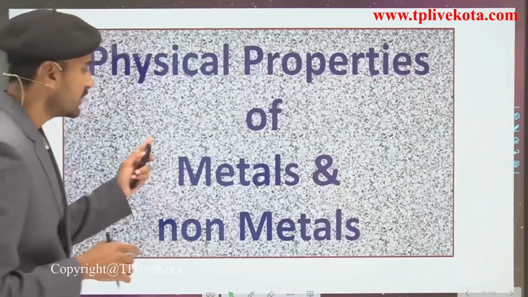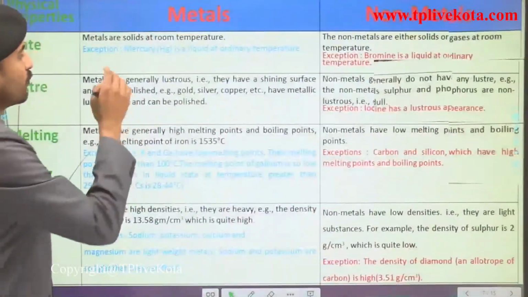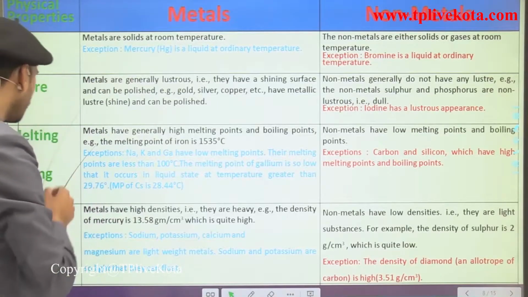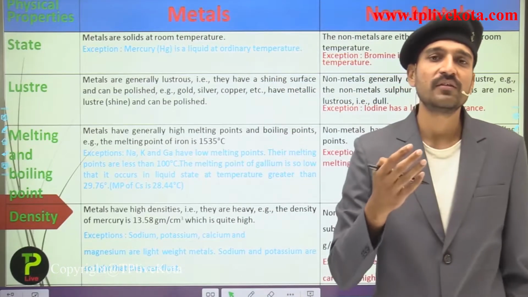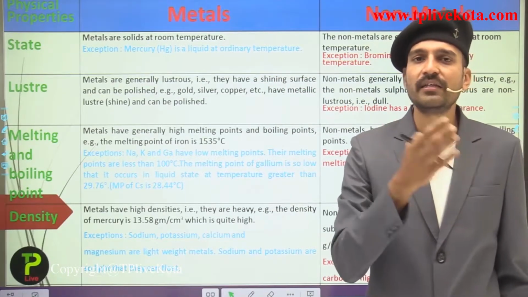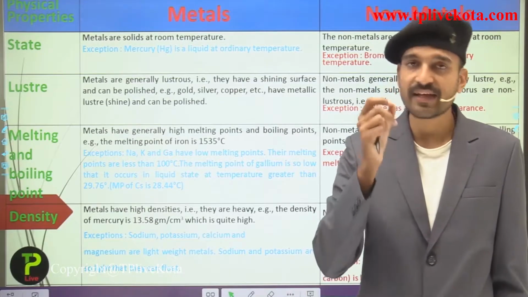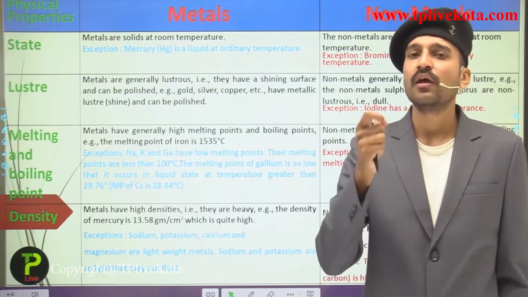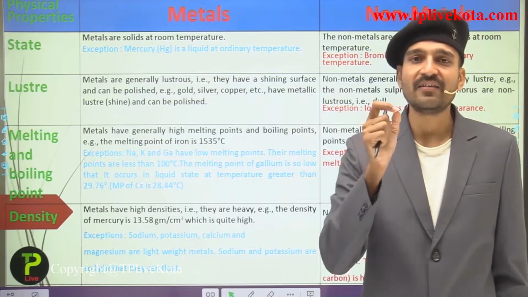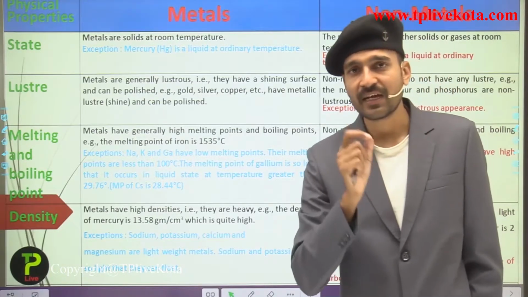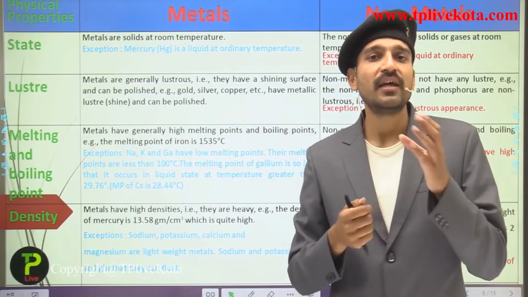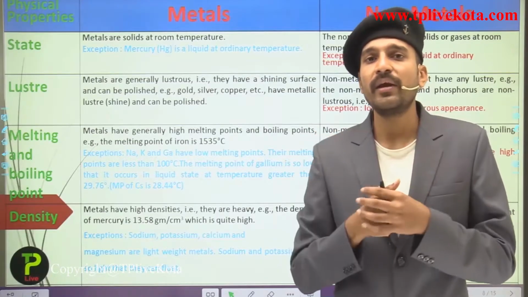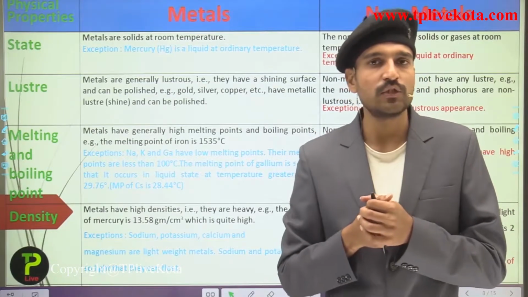Talking about the physical properties, students, let us see: the state, luster, melting point, boiling point, density, malleability, ductility, and also the sonority. These are the physical properties on which we have classified the metals and the non-metals. There are many exceptions in these, because physical properties are not the exact criteria for classifying elements. The very exact and accurate criteria for classifying the elements into metals and non-metals is the chemical properties, which mainly depend upon the electronic configuration of the elements.